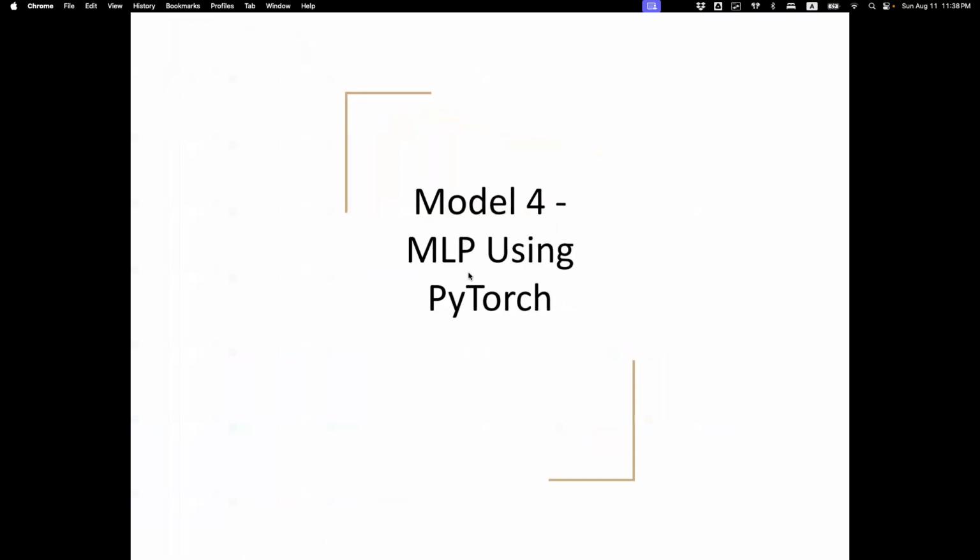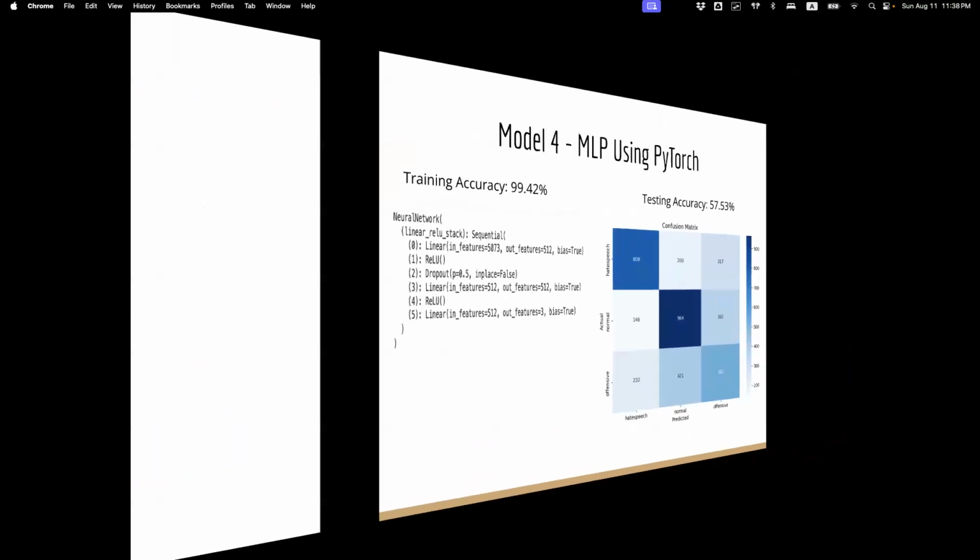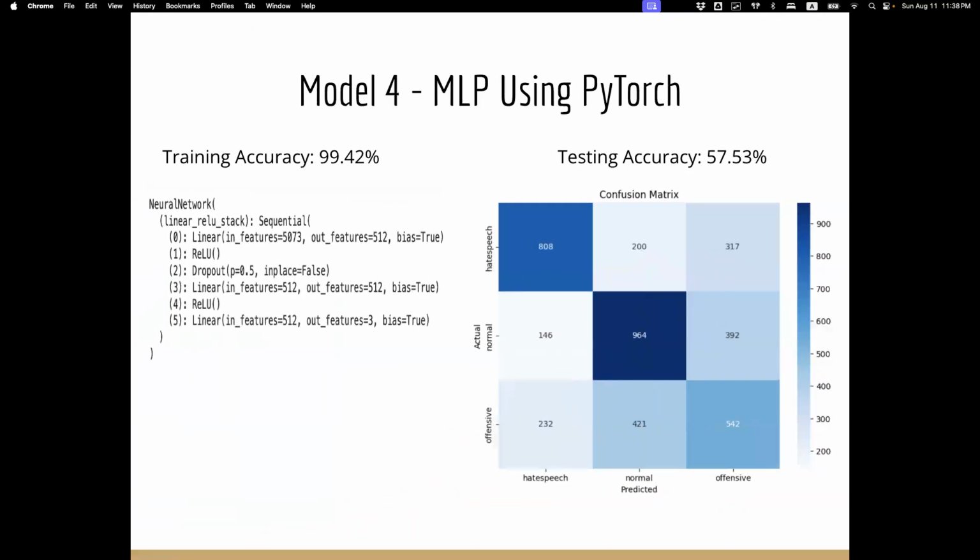Model 4 was a more advanced and more involved model, an MLP implemented using PyTorch, a fully connected neural network. It had the following architecture. The in features were 5073.